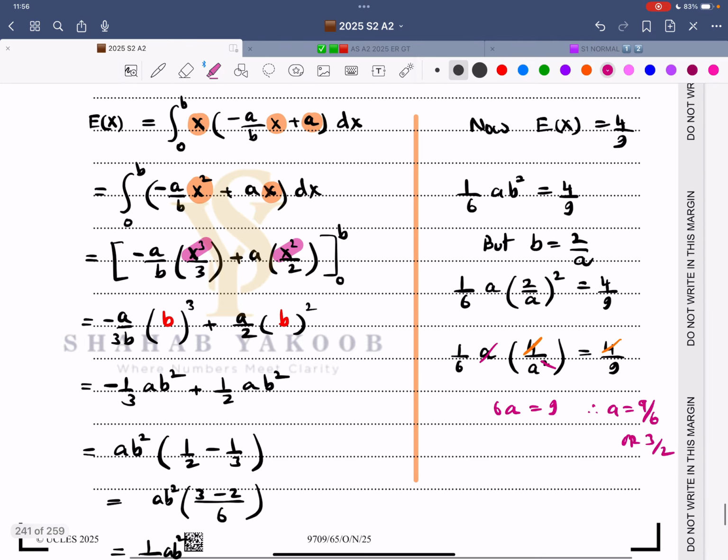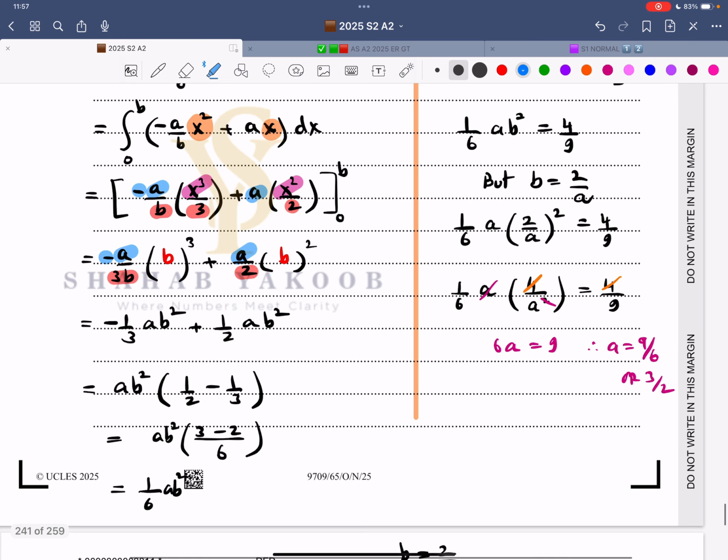So now look over here, this b, this 2, 3, that goes on the outside, this 2, that goes on the outside. A was still there at the top with a negative sign, and a was still there at the top. So now when we integrate it and we plug in the limits, no need of showing 0. If you want to show 0, that is 0 and 0. Let me just show it over here. So now this is like this, and this is 0 plus 0. Nothing is happening over here.